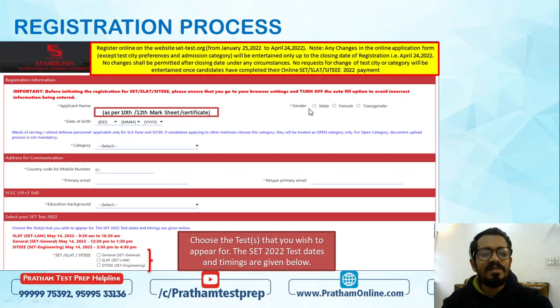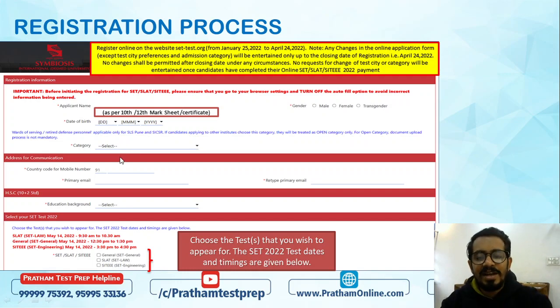On the right hand side I will have to select the gender. Below that, the category option is there. They have SC, ST, OBC and general category options. For general category, it is important. आप जब इस category को click करेंगे, you will get an option called open. Okay. If you are from the general category, so आपको category को general पे select करना है. If you are from other categories, आप उसको particularly mention कर सकते हैं.